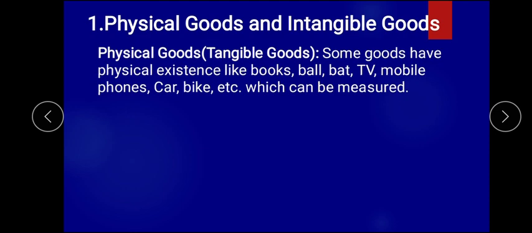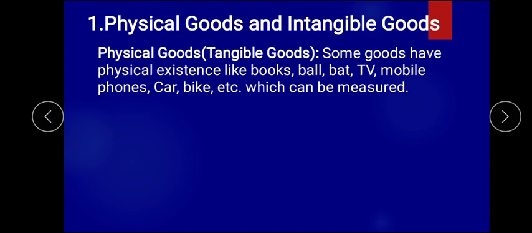Some goods have a physical existence. Like you find books, bat, ball, televisions, mobile phones, car, bike, etc. All the things which are visible to you, which you can touch, have physical existence. It takes space and it has physical existence.